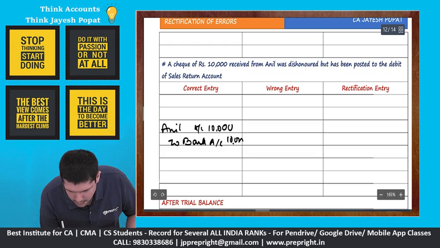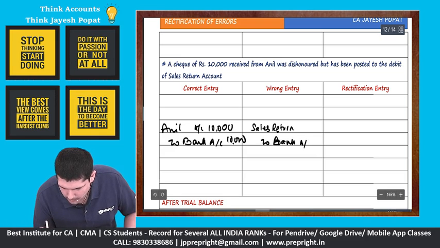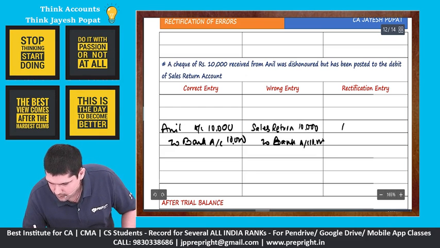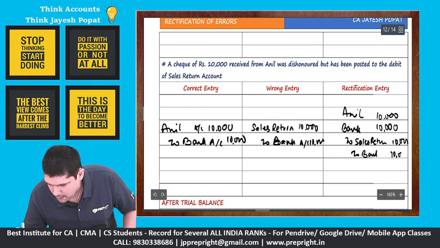The wrong entry which you have made is sales return to bank 10,000. Simple, reverse the wrong entry. So we will say bank to sales return and pass the correct entry. Correct entry is Anil to bank 10,000. You can see bank debit, bank credit.